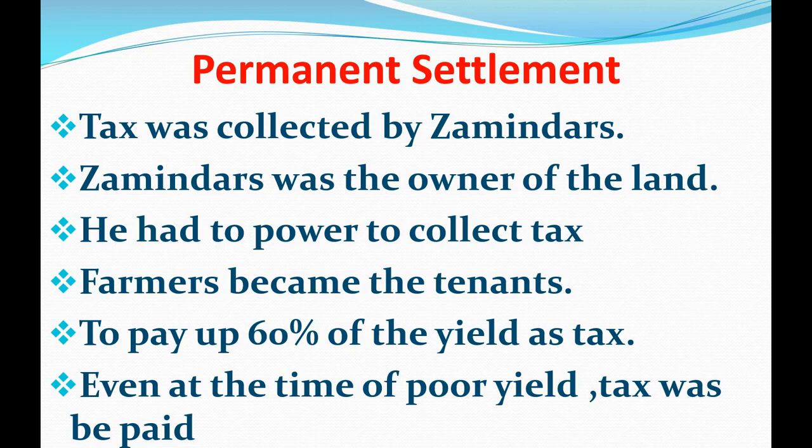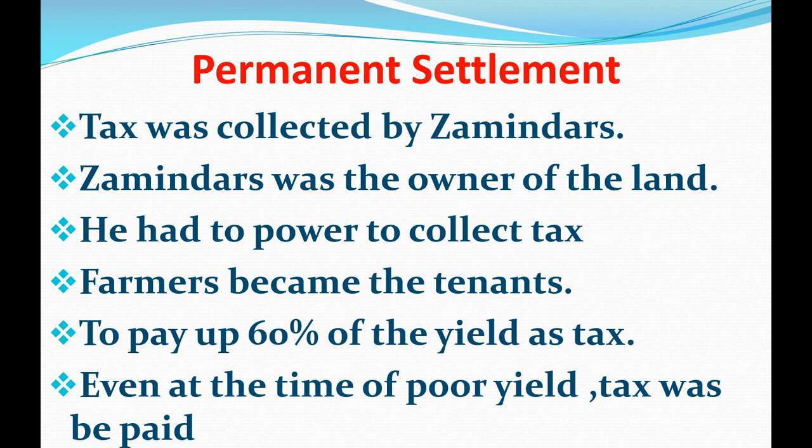They had to pay these taxes in every situation, whether there was flood or drought, good production, less production or no production. In all conditions they had to pay a fixed amount of revenue to the zamindars, and the zamindars collected the taxes from the farmers and paid them to the British government. The system was also known as the zamindari system because zamindars were the head of this system. So, understood permanent settlement?